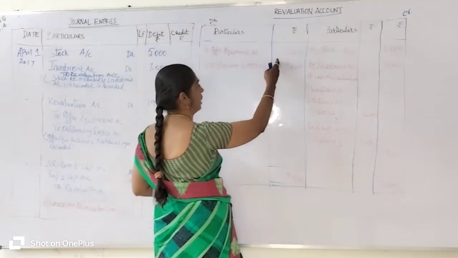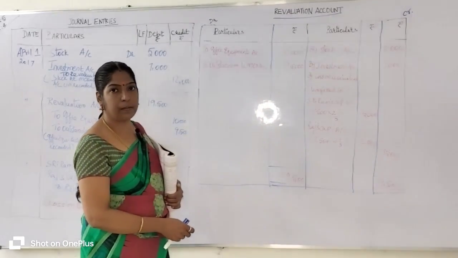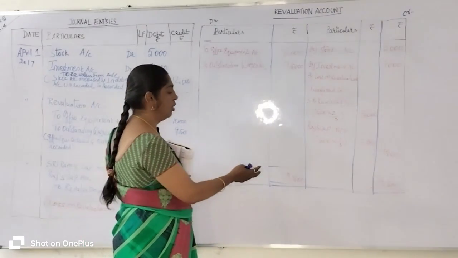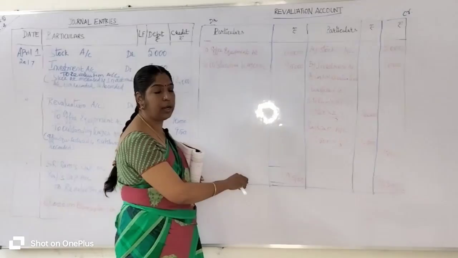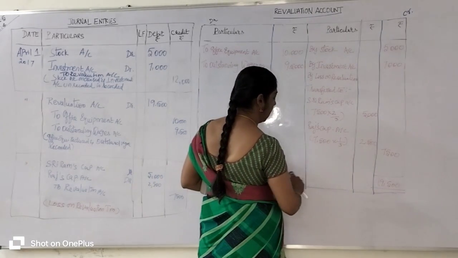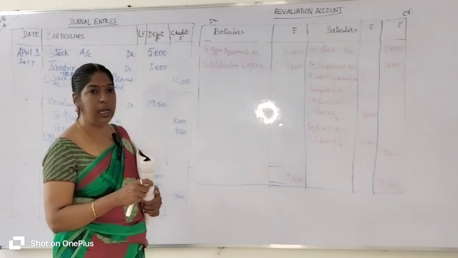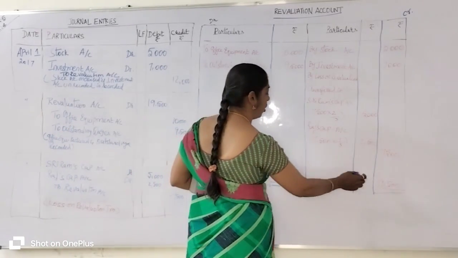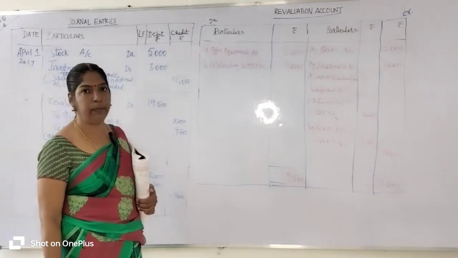How much? 10,000 plus 9,500, 19,500 rupees. So we consider that 19,500 rupees as the total. We have to enter the total on both the debit and credit sides on the same horizontal line, 19,500 on both sides.